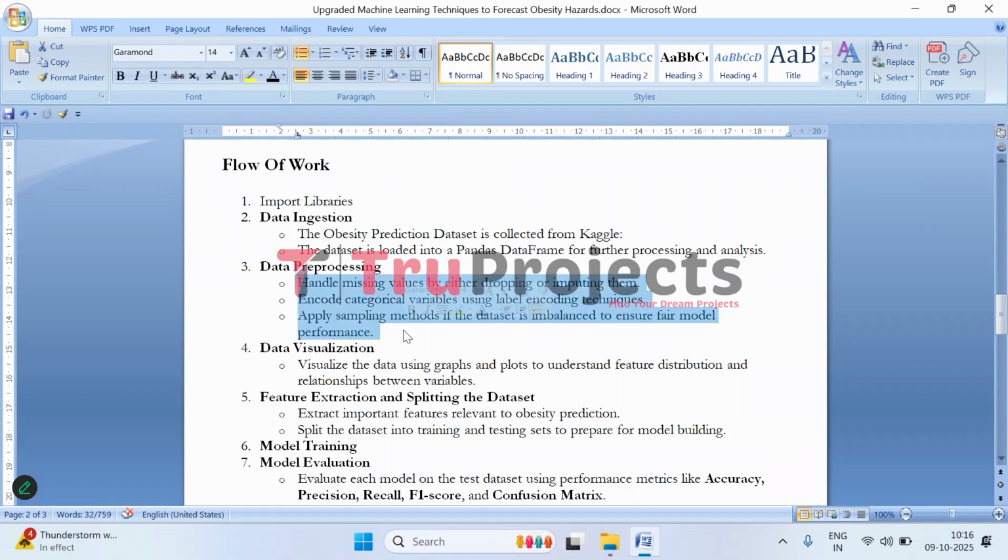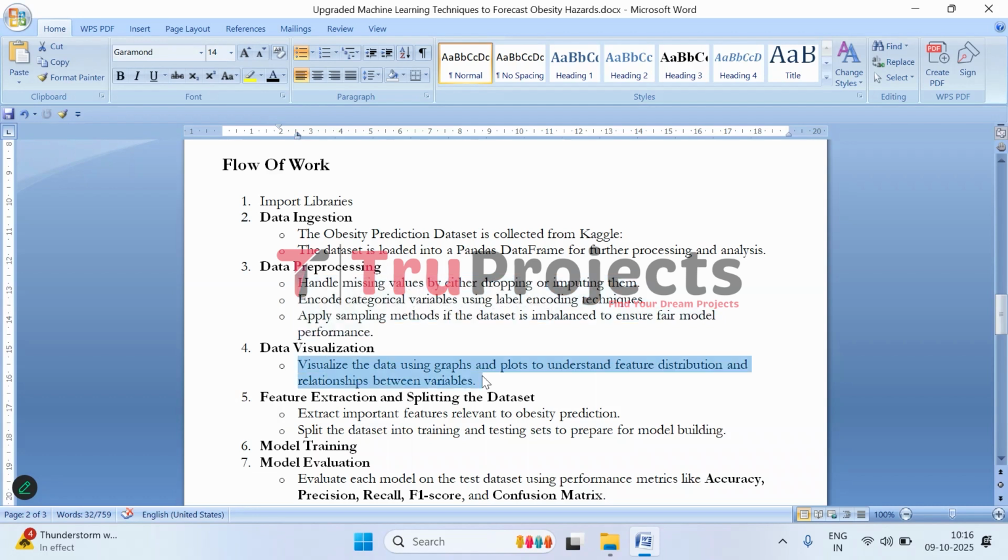Then comes data pre-processing. Here we handle missing values in the dataset either by removing them or filling them with appropriate values. We convert categorical variables into numerical form using label encoding so that machine learning models can process them. If the dataset is imbalanced, some categories have more data than others. For that, we apply a sampling technique to ensure that all classes are fairly represented during the model training.